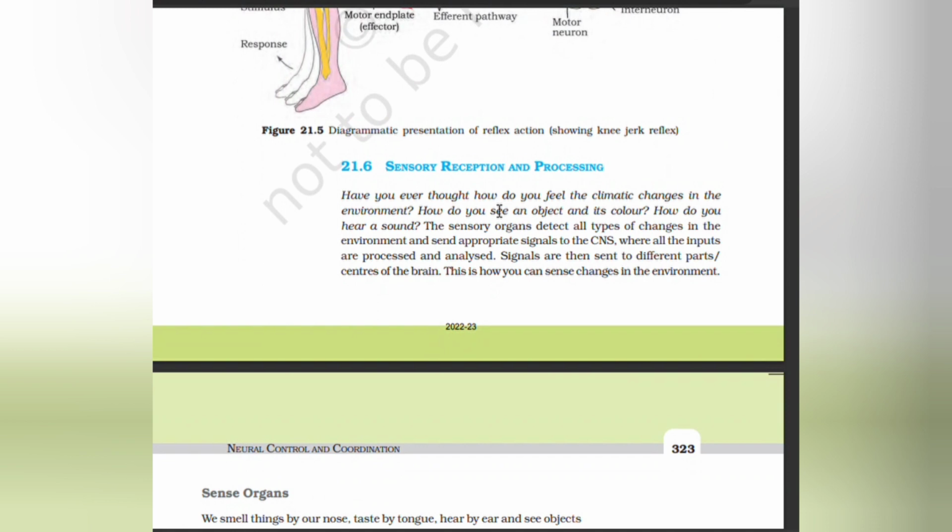knee-jerk reflex. Sensory reception and processing. Have you ever thought, how do you feel the climatic changes in the environment? How do you see an object and its color?